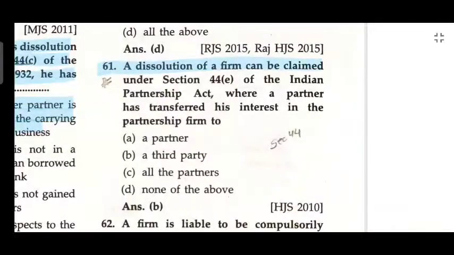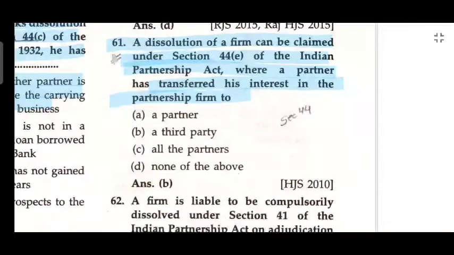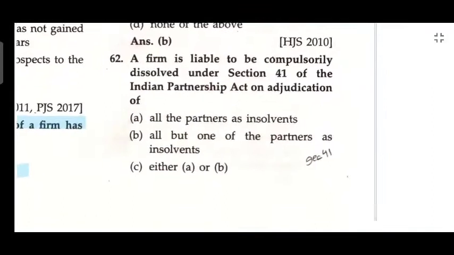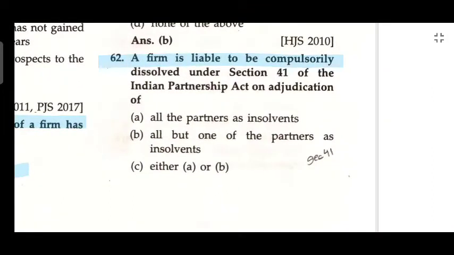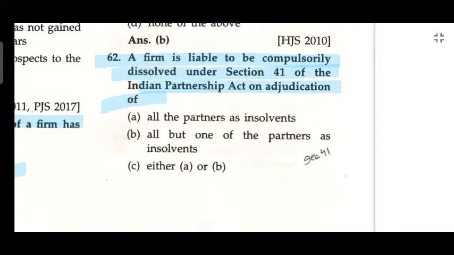A dissolution of a firm can be claimed under Section 44(e) of the Indian Partnership Act where the partner has transferred his interest in the partnership firm to a third party. A firm is liable for compulsory dissolution under Section 41 of the Indian Partnership Act if adjudicated insolvent.